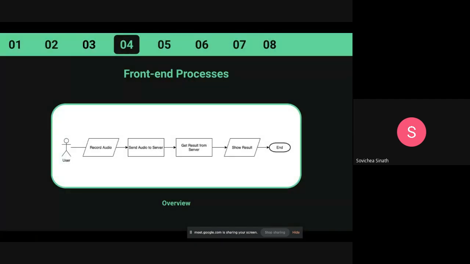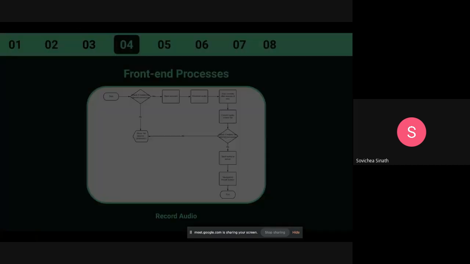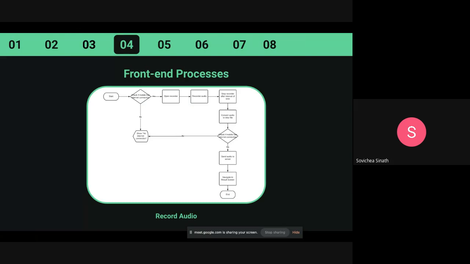Implementation. For our process, the overview is like Mr. Bunsy has described. The user will record the audio, send it to the server, get the result from it, and show the result. For the recording part, first the application will check for an internet connection. If there is none, it will just show that there is no internet connection. If there is, it will start to record when the user presses the record button, and after a certain time period it will stop. It will form a WAV file. Again, it will check whether there is internet. If there is, it will send the WAV file as a post request to search for the song that they are looking for.